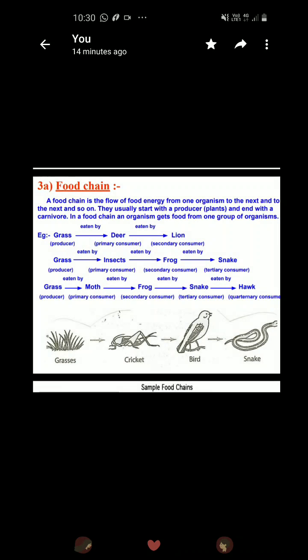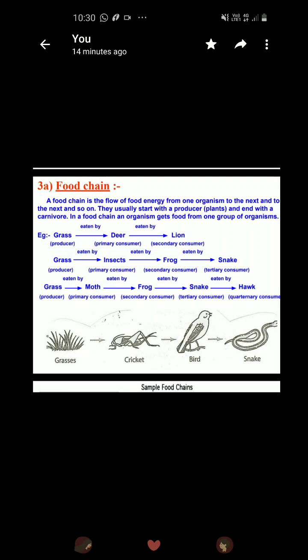The next is your food chain. You have studied about this food chain. What is a food chain? There is flow of energy from one trophic level to another trophic level. It normally starts with the producers, then it goes to the primary consumers and secondary consumers, and there are the decomposers too. They usually start with the producer and end with a carnivore. Carnivores are flesh-eating animals.